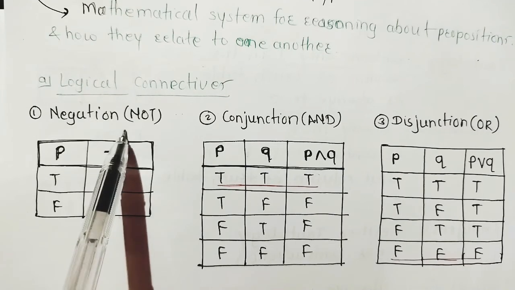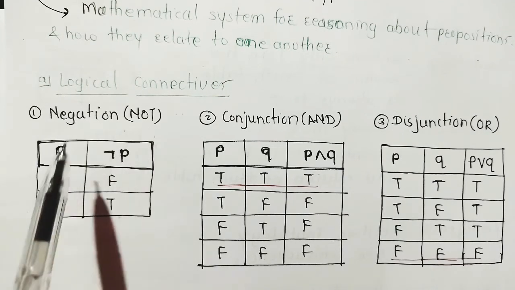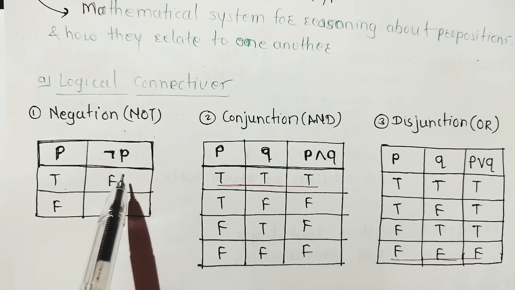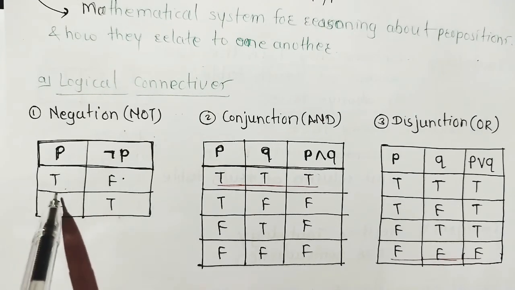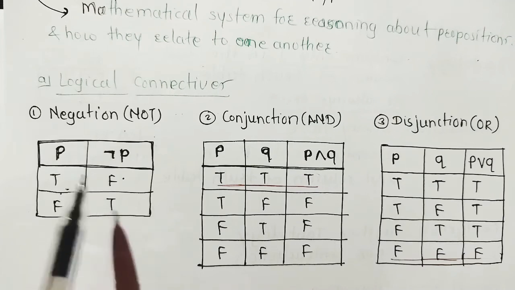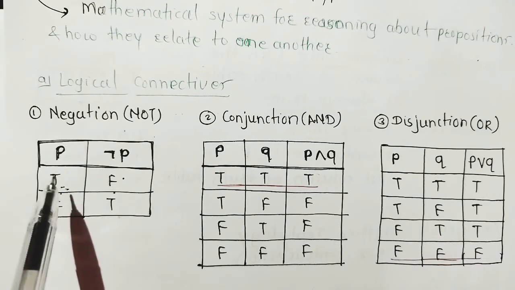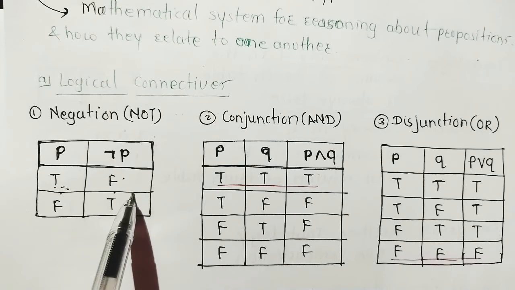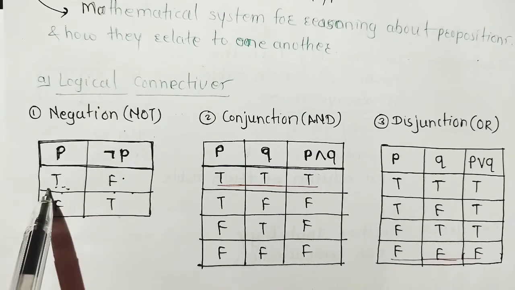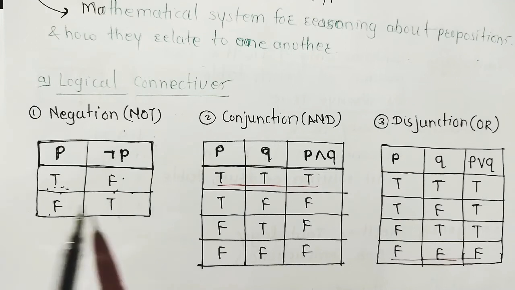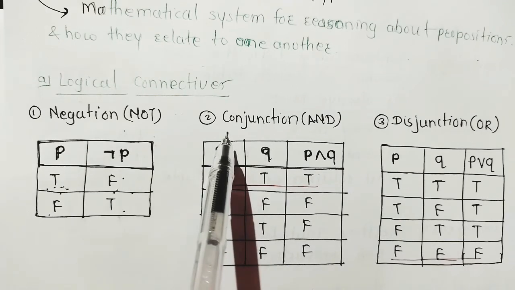First is negation. Negation means not. If P is a proposition, the negation of P is the opposite. If P has a truth value T, then for negation of P there is a false value, meaning the negation of true is the opposite, false. This is called negation. For true, negation P is false. For false, it is true. Now next is conjunction.